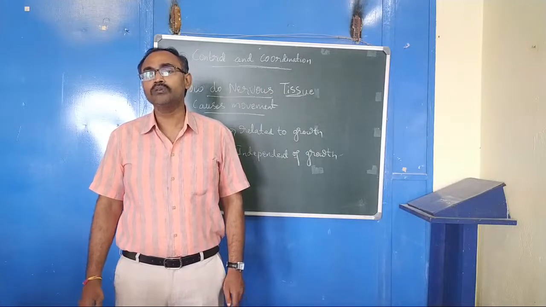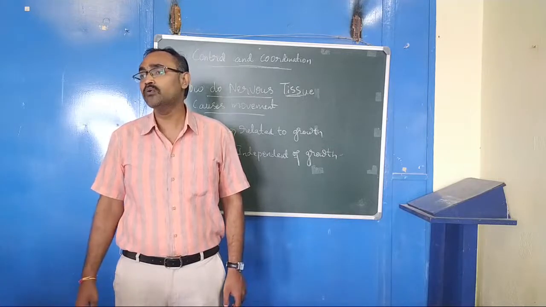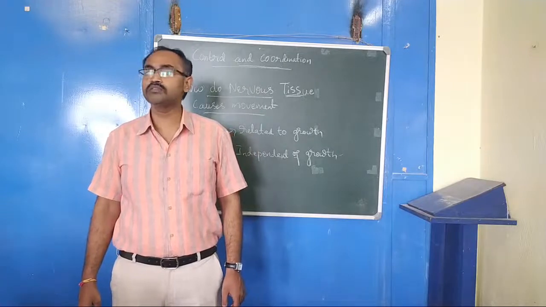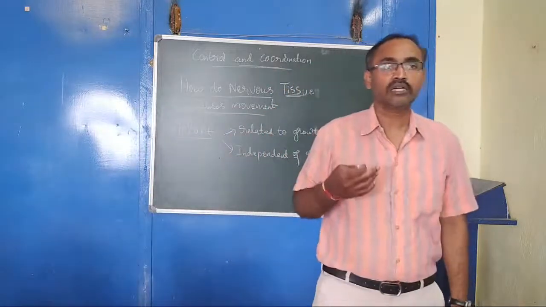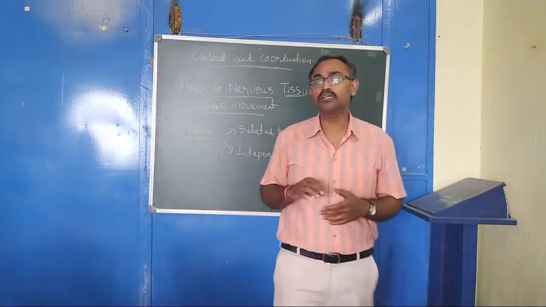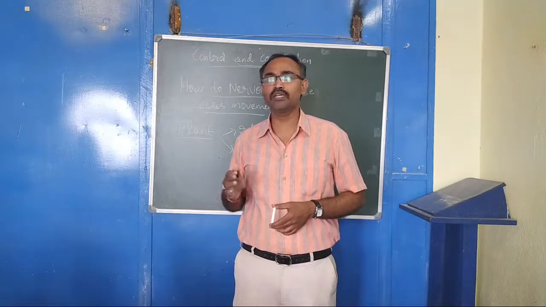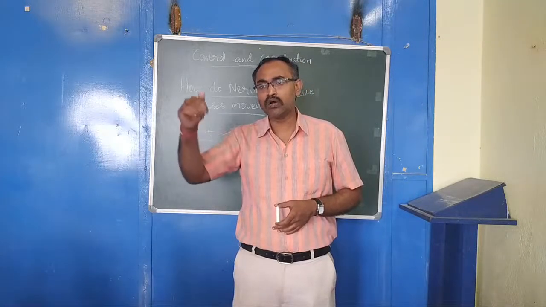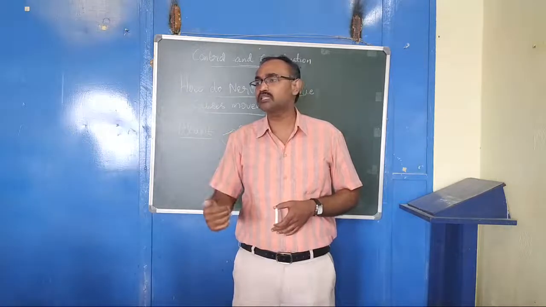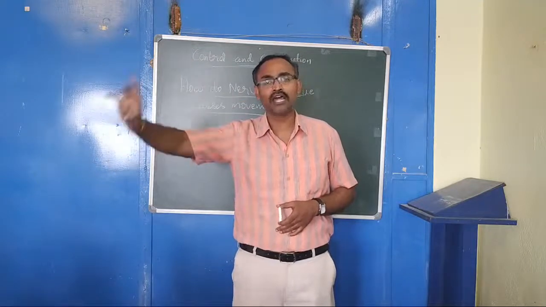So how does this movement take place without the nerves and muscles? Again, how can it be? This also can be answered by the electrical signals. See here, the communication takes place. If it is sensitive to touch, it means the communication takes place as electrical signals. Here, from one cell to another cell, as electrical signals, the communication gets transmitted.